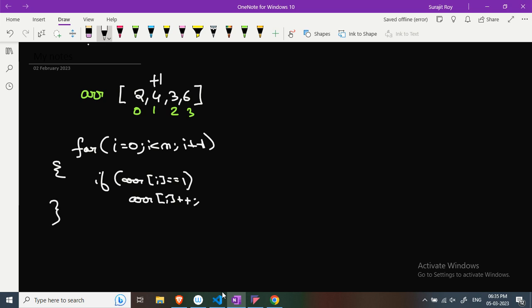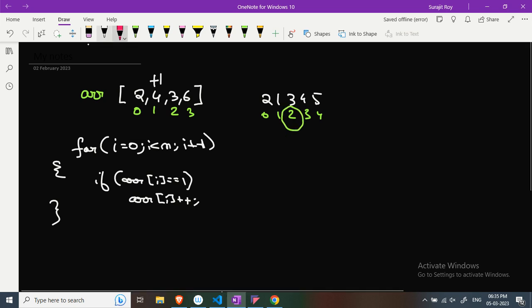Why am I doing this? Because if the array was like this, 2, 1, 3, 4, 5, and let's mark the indices 0, 1, 2, 3, 4. Now let's take index 2.